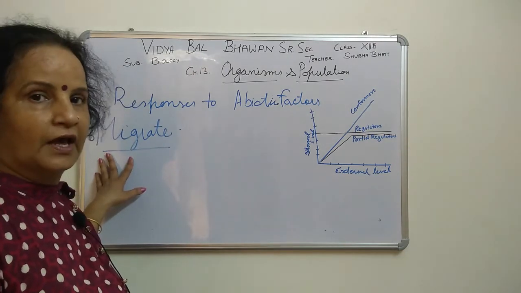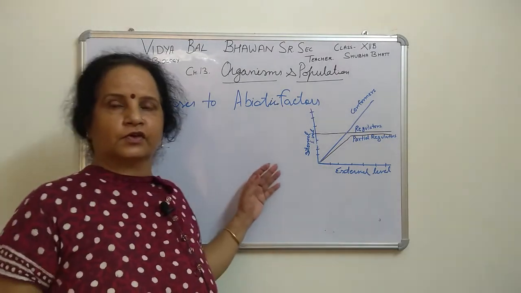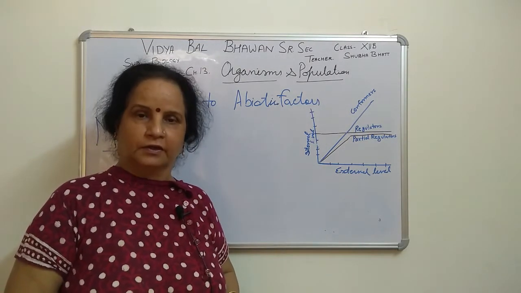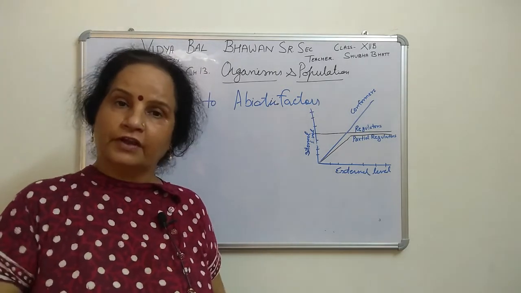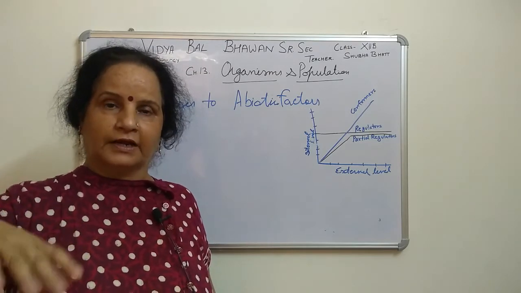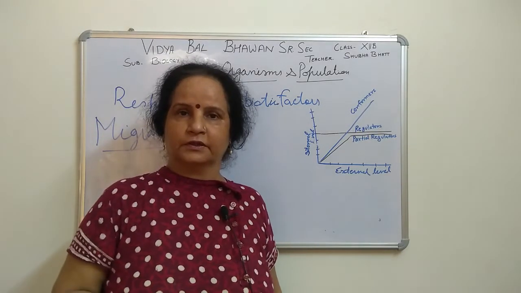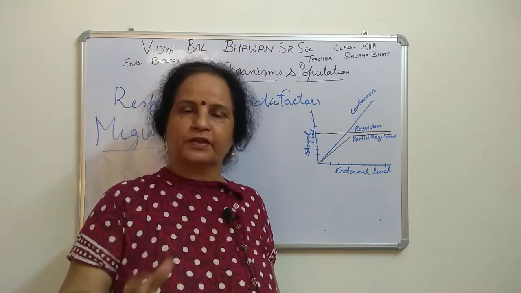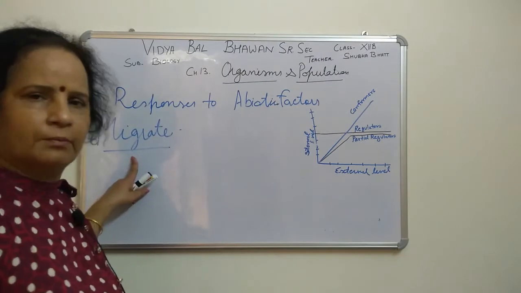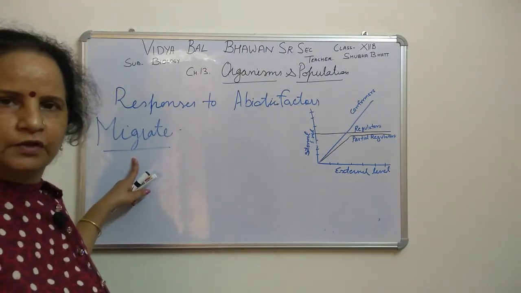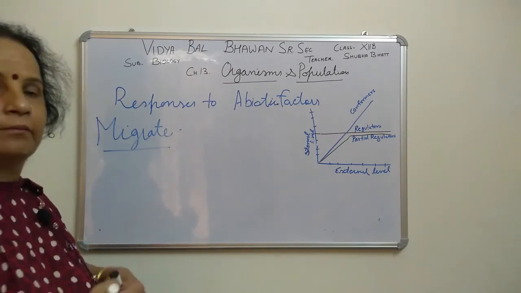Have you heard a number of times about Siberian birds in India, especially in Okhla bird sanctuary? A number of birds come here during winter because it is very cold in that country. So the birds move away from that stressful condition, and when it becomes hot here, they go back. So that is a temporary journey of organisms from one place to another to avoid stressful situations. This is migration. Birds do that, many organisms do that, we human beings also do that.